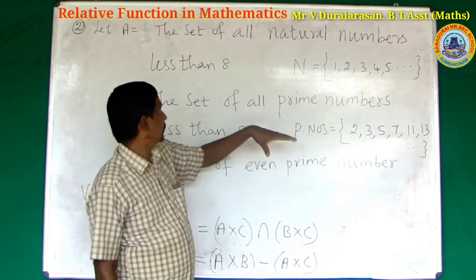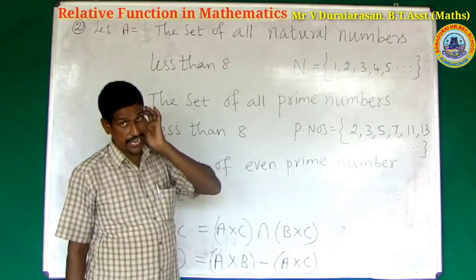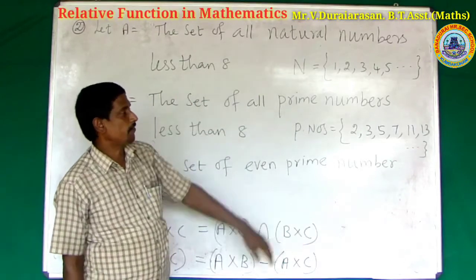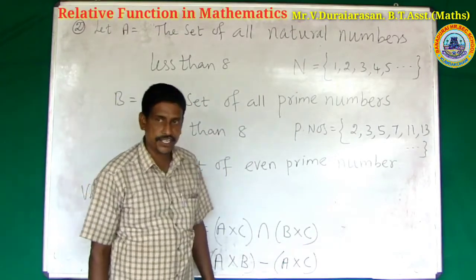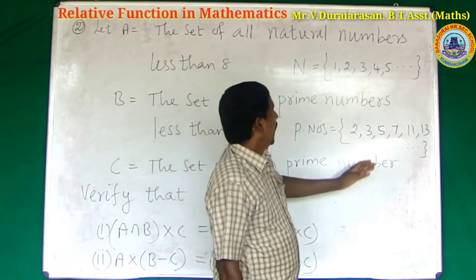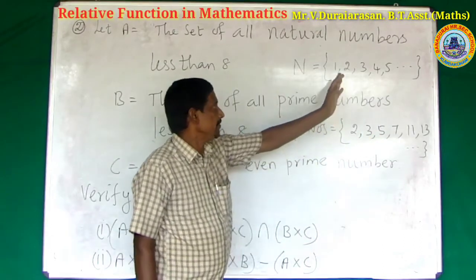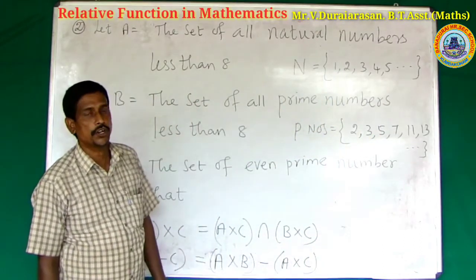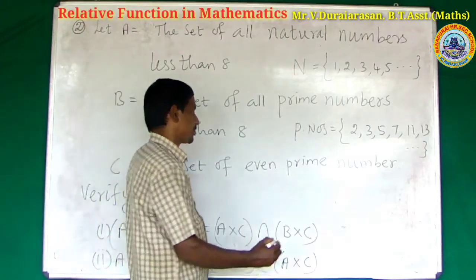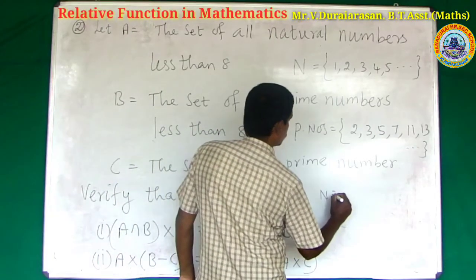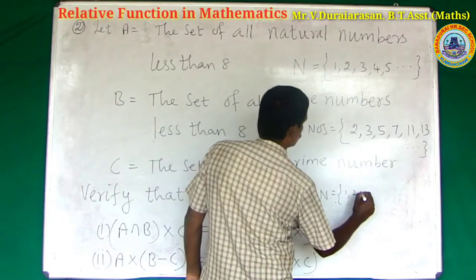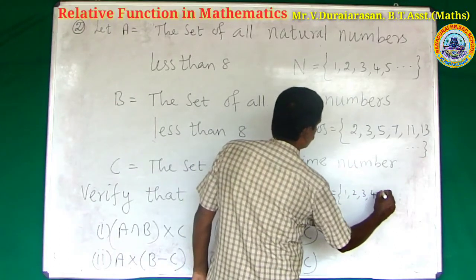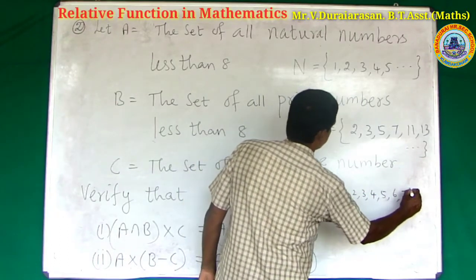To clear the first set, A is the set of all natural numbers less than 8. Less than 8, the natural numbers smaller than 8. What is the set? A equals 1, 2, 3, 4, 5, 6, 7.